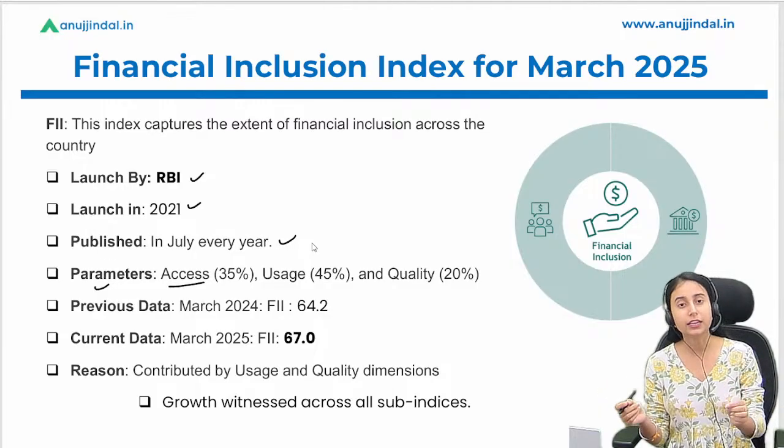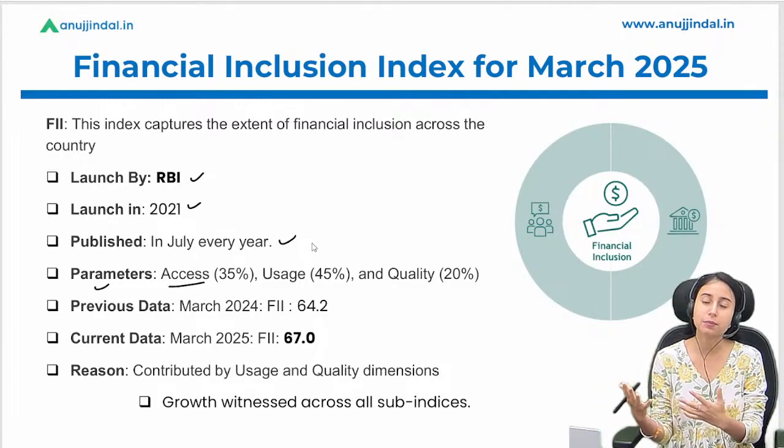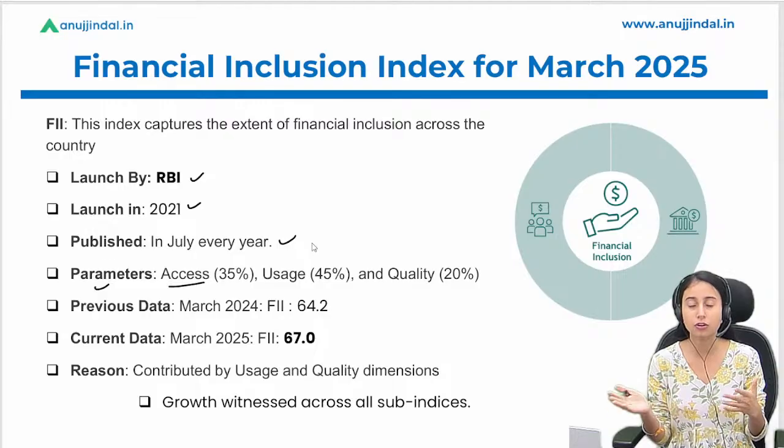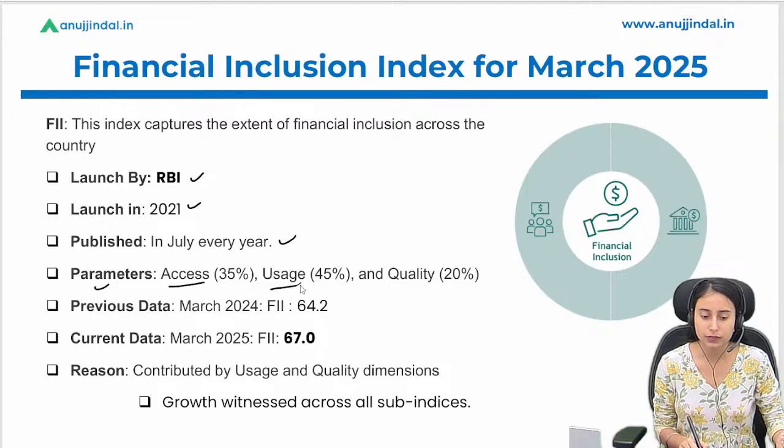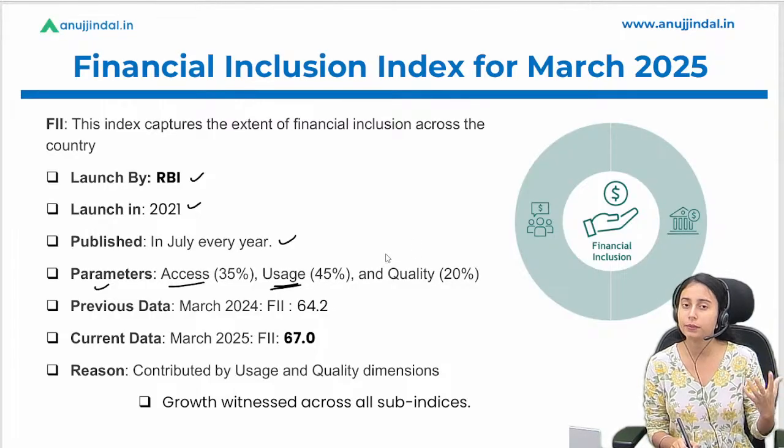So if that is possible for me, I can access the basic financial services across my area, within my perimeters. Then yes, these are, we can say, the good points. Then we say usage. What do I mean by usage?